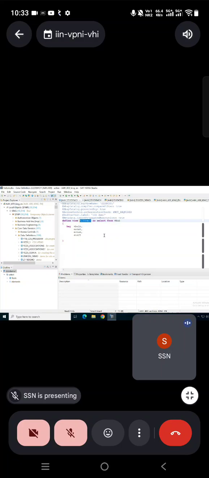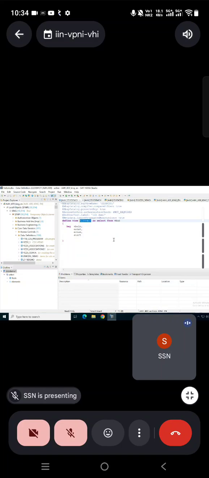What is the meaning of that? It means it has annotations. What is the use of these annotations? If I want to project it and give authorization for this, I simply use an annotation. You can see the @ symbols, these are called annotations. For example, the annotation access control authorization check required: if I keep it, then it will check for the authorization. There is no need to write explicit code for that.